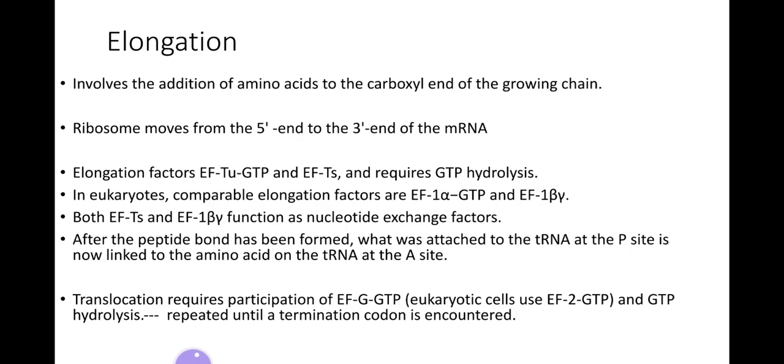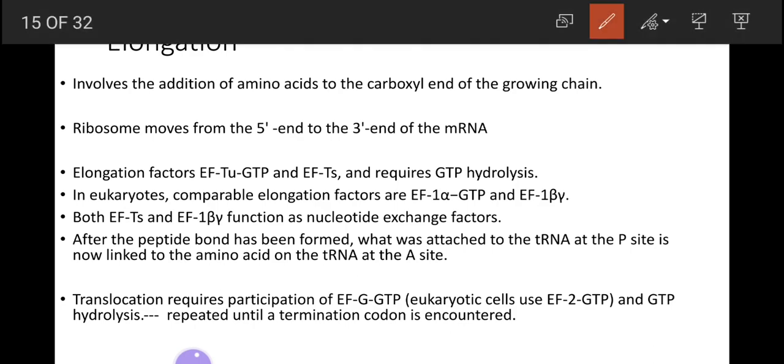And then the second step of the translation, in the prokaryotes as well as in the eukaryotes, is the elongation. In the elongation, there is the addition of amino acids to the carboxyl end of the growing polypeptide chain. The ribosome moves from the 5' end to the 3' end of the mRNA. This is the direction of the ribosome.